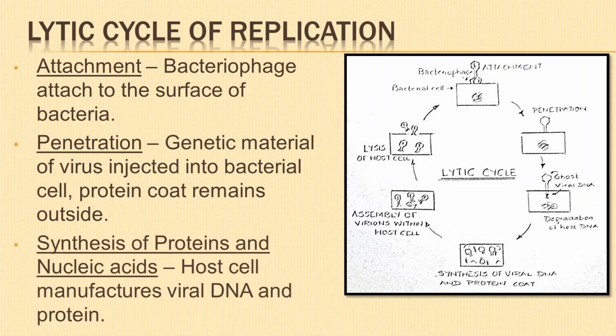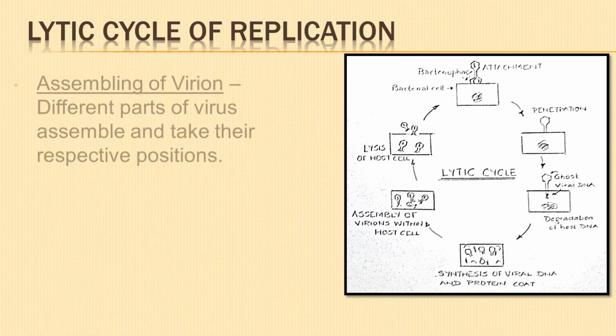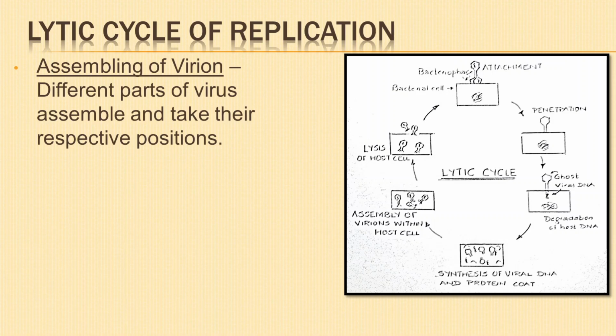Next step is synthesis of proteins and nucleic acids. The host cell now starts to manufacture viral DNA and proteins instead of its own. Next is assembling of virion. First, the base plates are assembled with the tail. Capsids are formed separately and then joined with the tail. The DNA is placed within the heads.